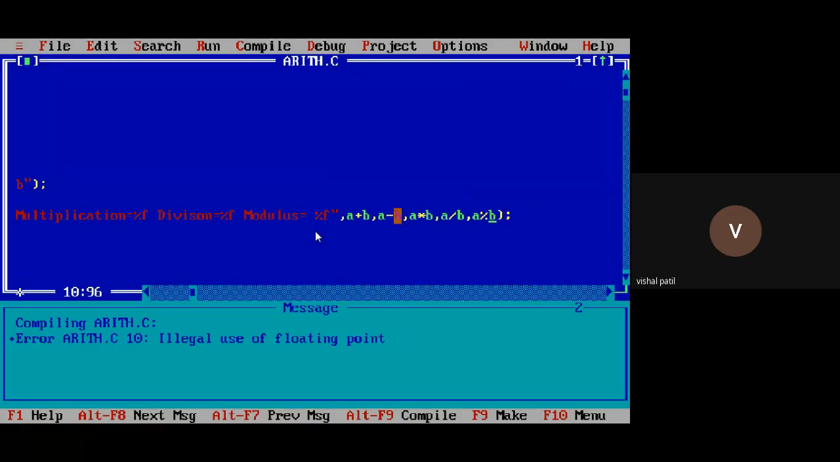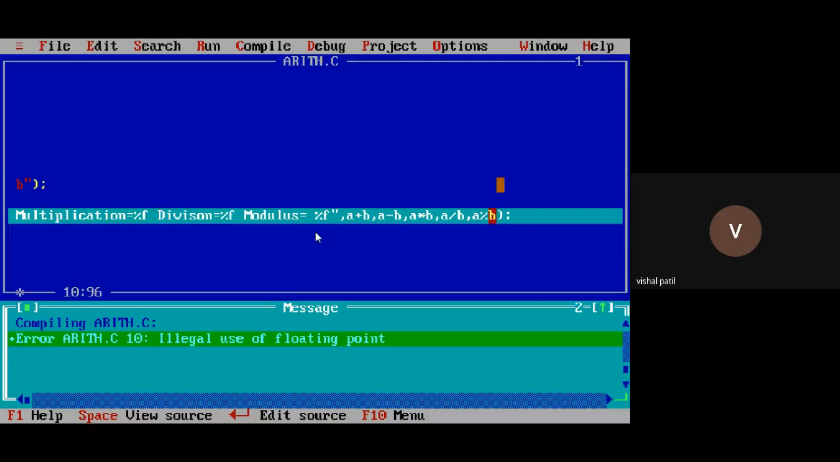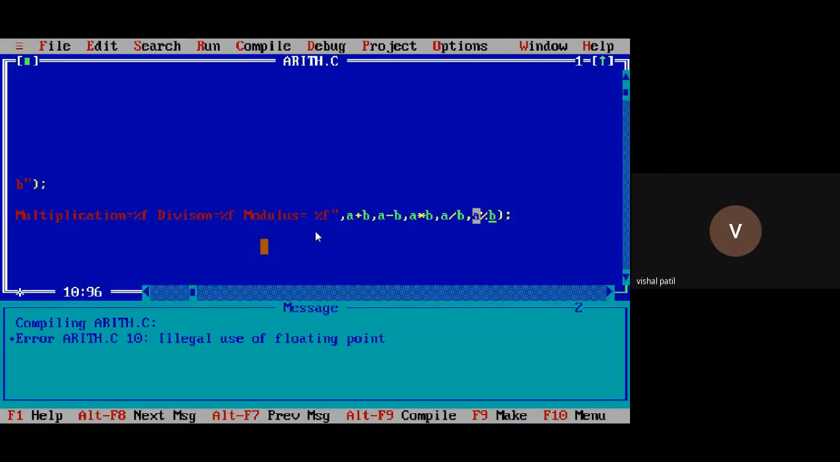I have told you that this modulus operator cannot be used with floating point. Remember, modulus operator cannot be used with floating point. That's why it is showing this way. We cannot use floating point for this modulus operation.